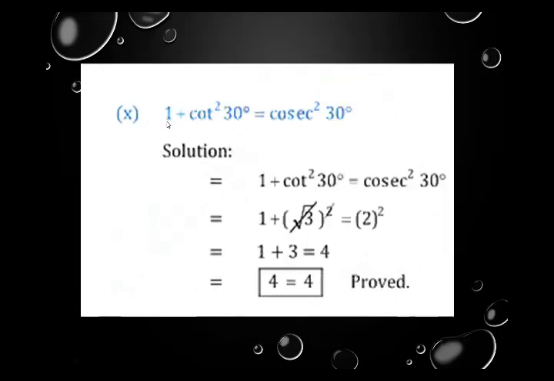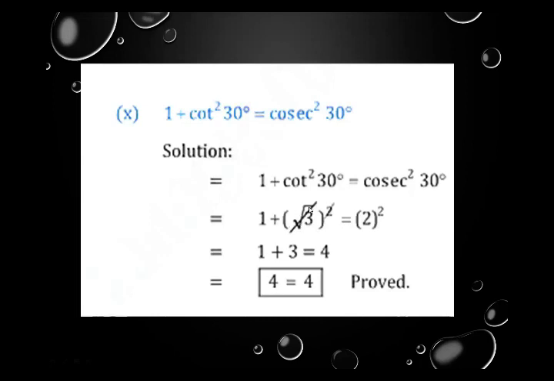Part number 10: 1 plus cot square 30 equals cosec square 30. Write the question. 1 plus the same, replace cot square 30 by its value, that is root 3. On the right hand side, cosec square 30 is replaced by its value, that is 2. 1 the same, find the square of root 3.